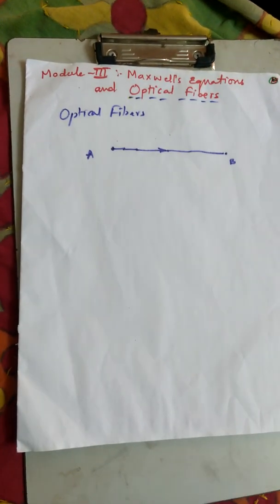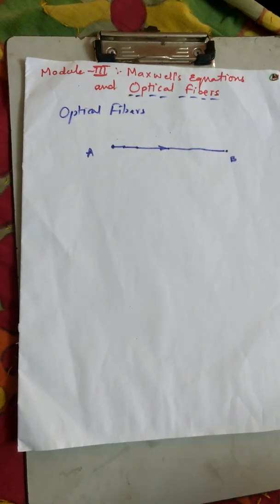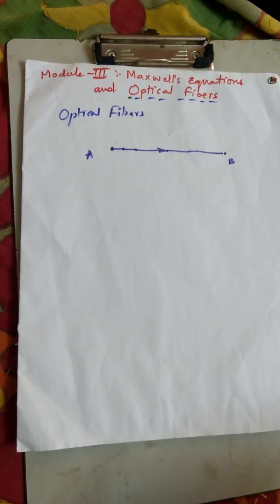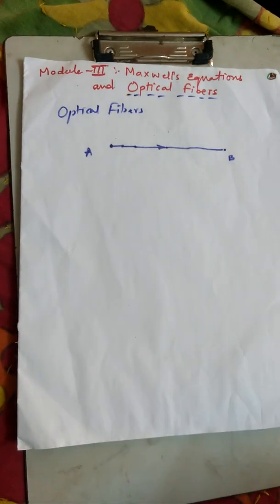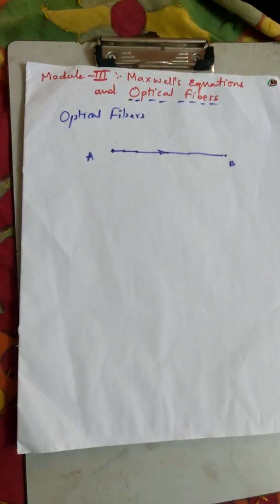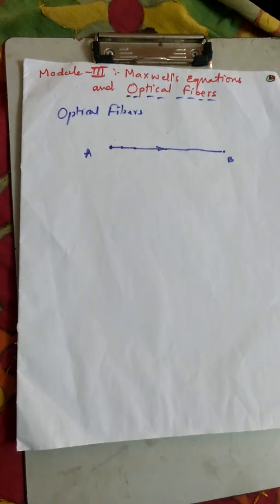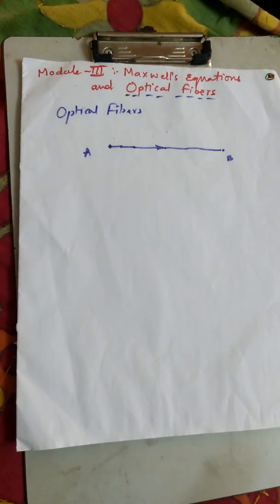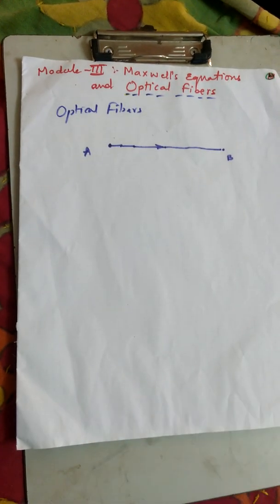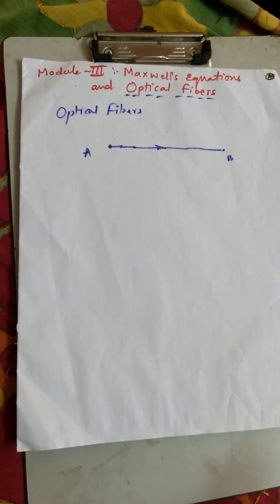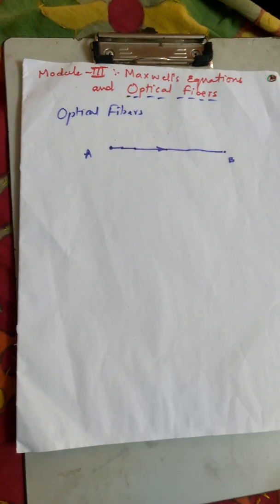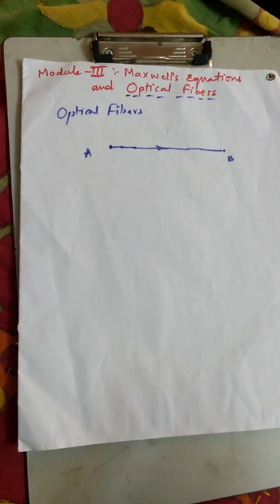Right now, whatever communication system we have in the country or in the whole world, they are all dependent on these optical fibers. All the information is transmitted from one point to the other with the help of such optical fibers, where the information is transmitted from point A to point B in the form of light.